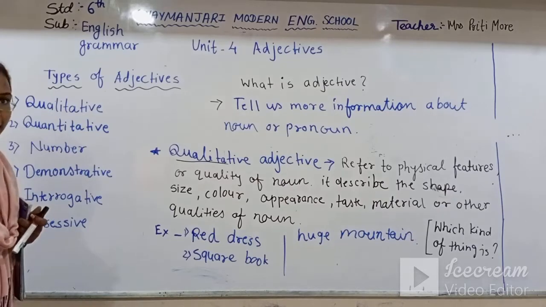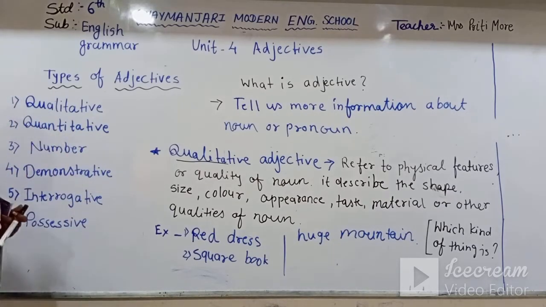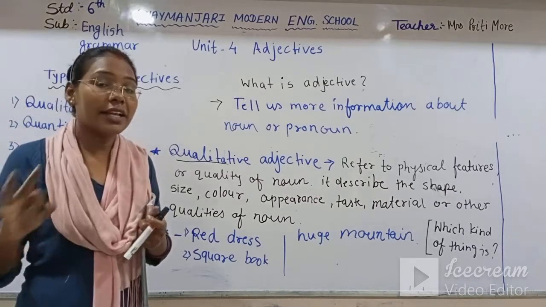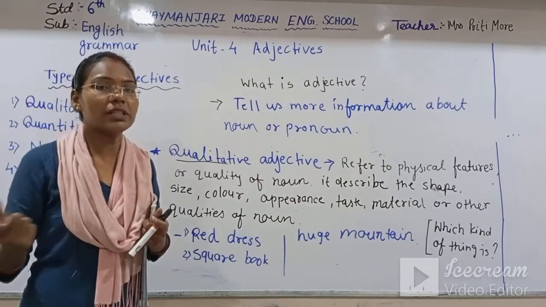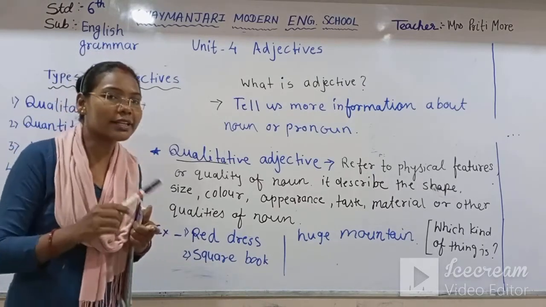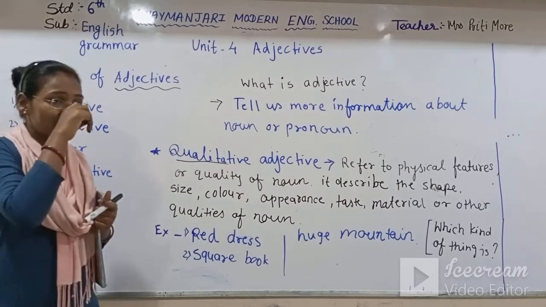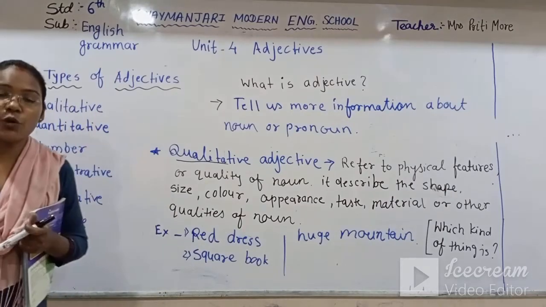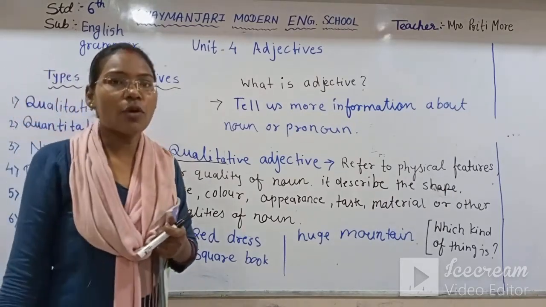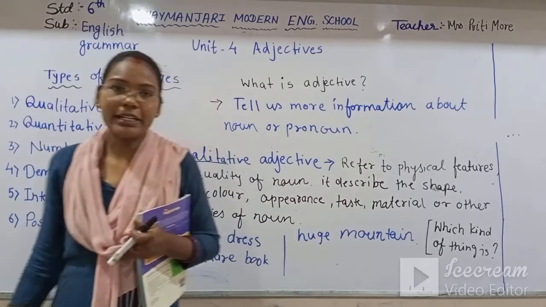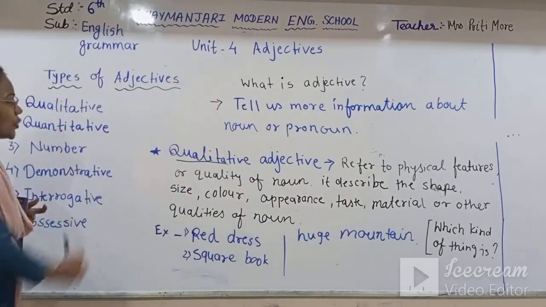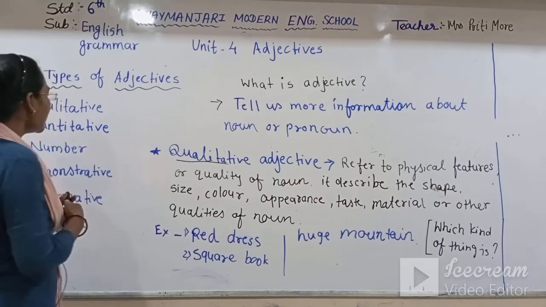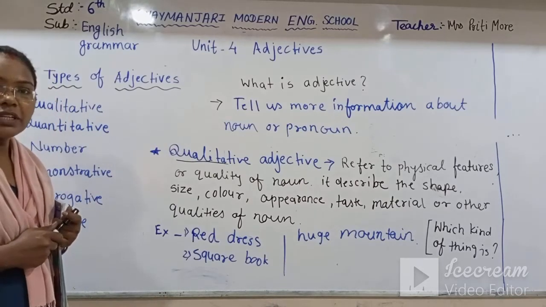The qualitative adjective tells us the quality of the noun or pronoun. It is also called the adjective of quality. So this qualitative adjective tells us the information about the quality of the noun.